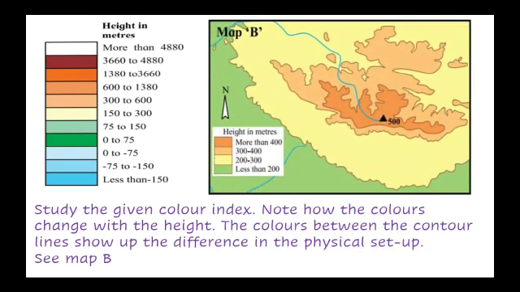So in this map you will observe the color indication that is given from where the land starts, and as the height keeps on increasing, the shade of the color keeps turning darker and darker.